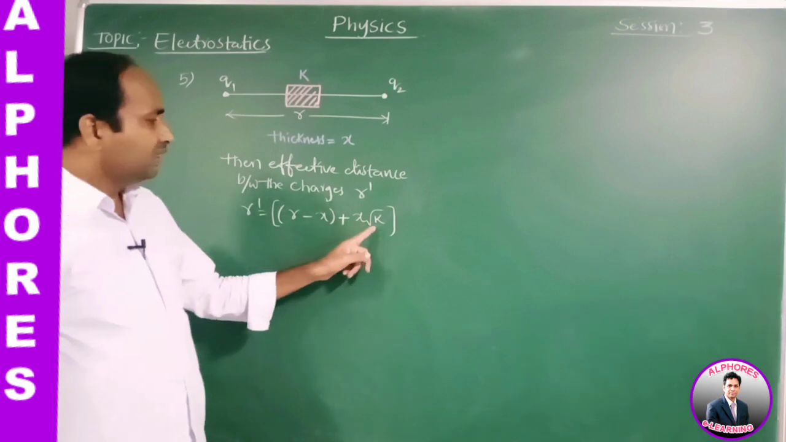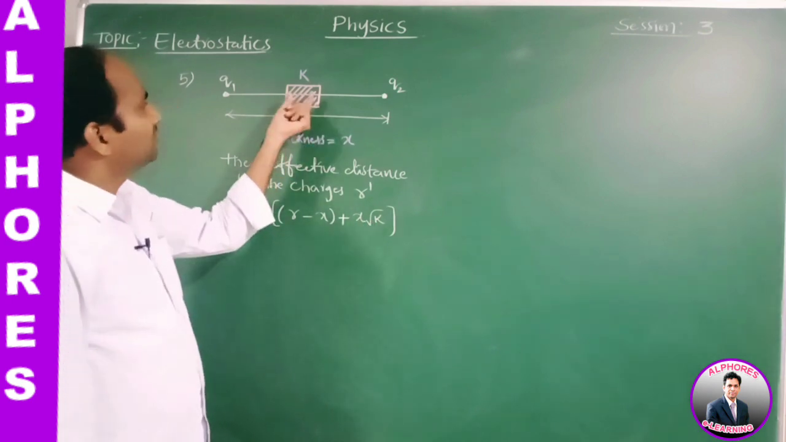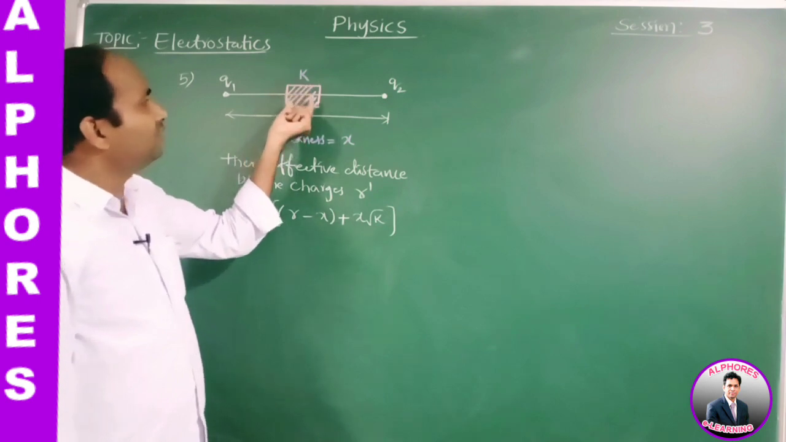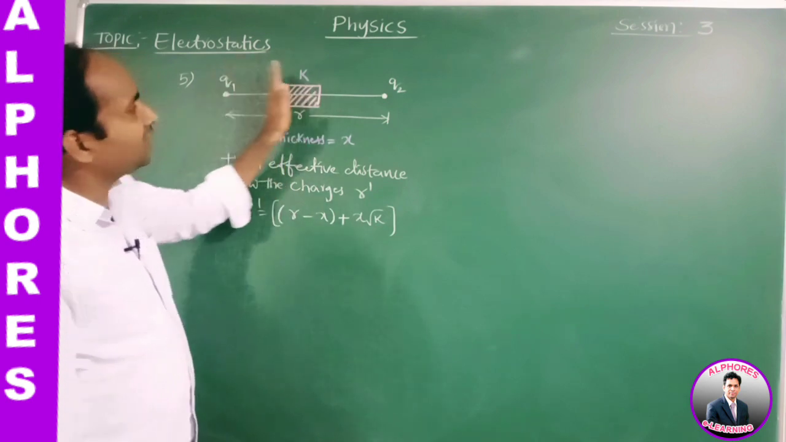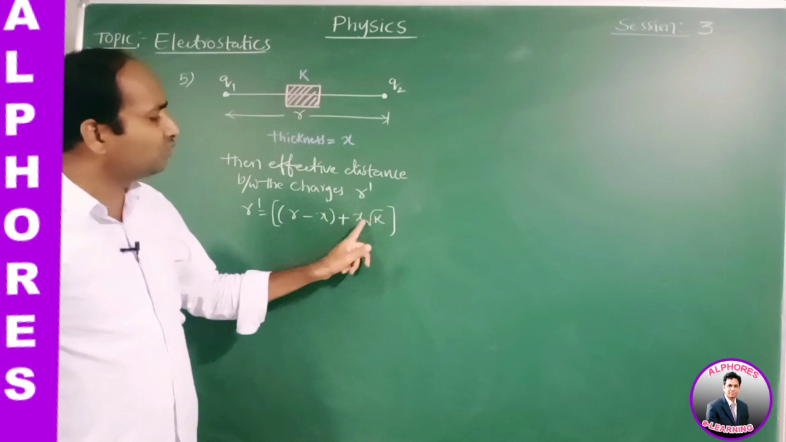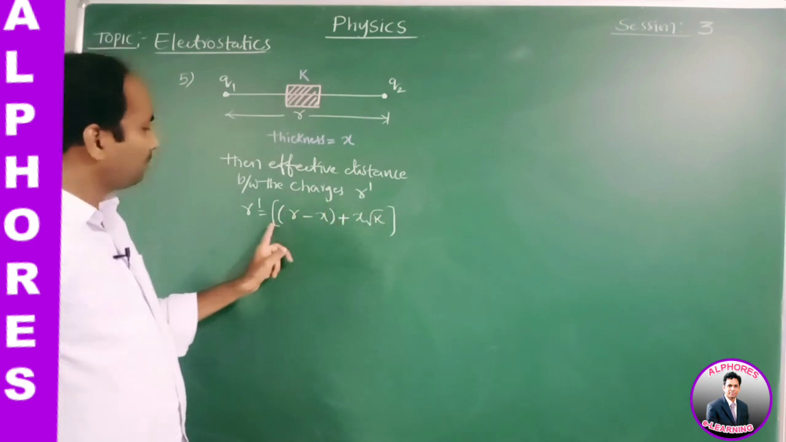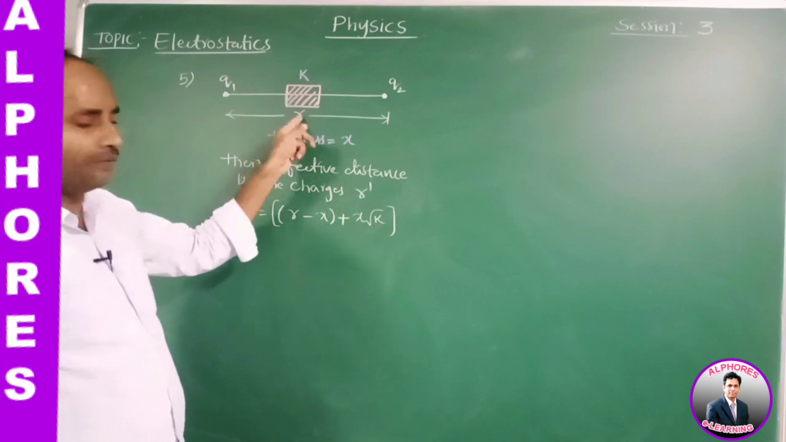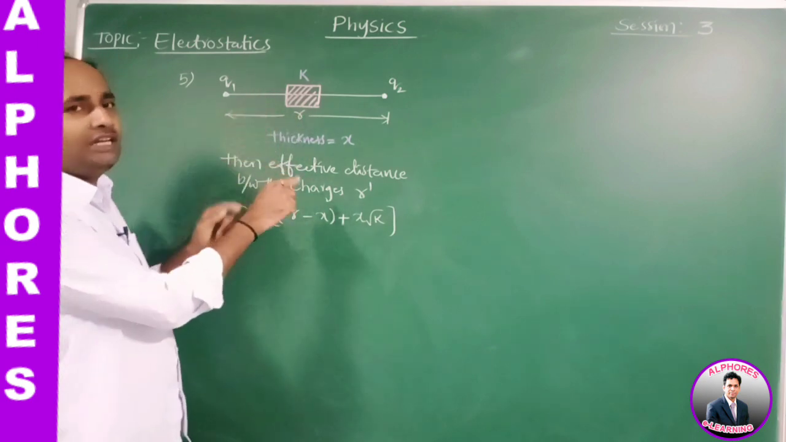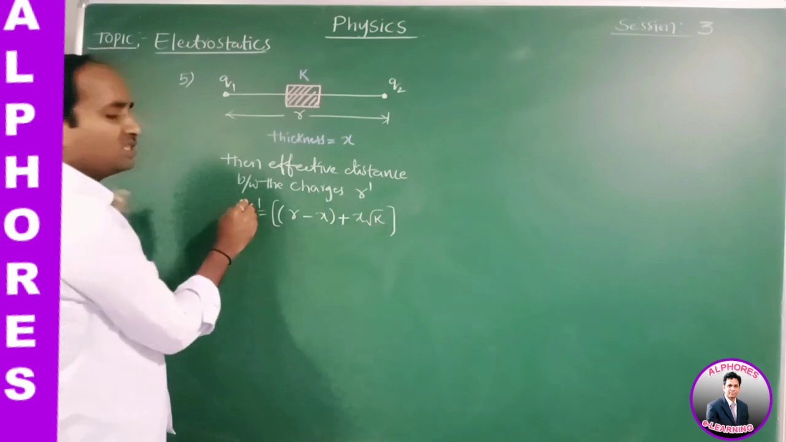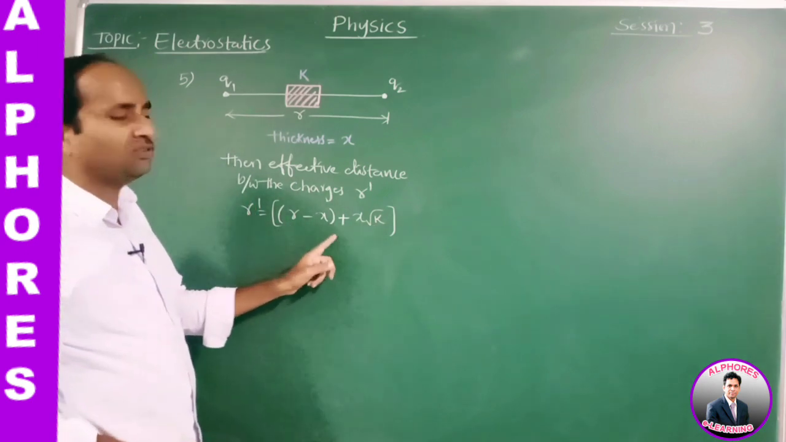What if k is equal to 1? K is equal to 1 means it is filled with air only, completely air. K is equal to 1, x root 1 is x, R minus x plus x. What happens? Again you will get R only. Okay. If any other medium other than air, you can substitute the value of k. So this is the expression for the effective distance.